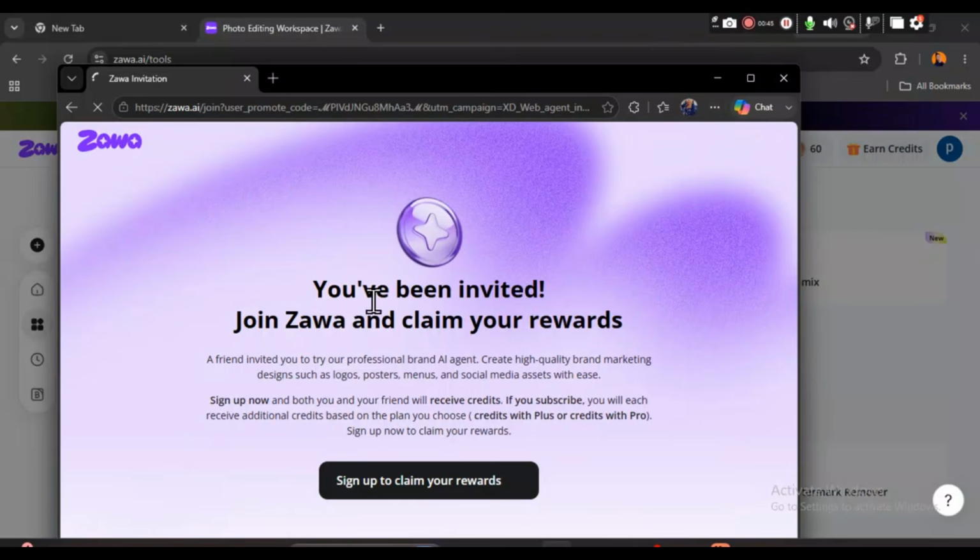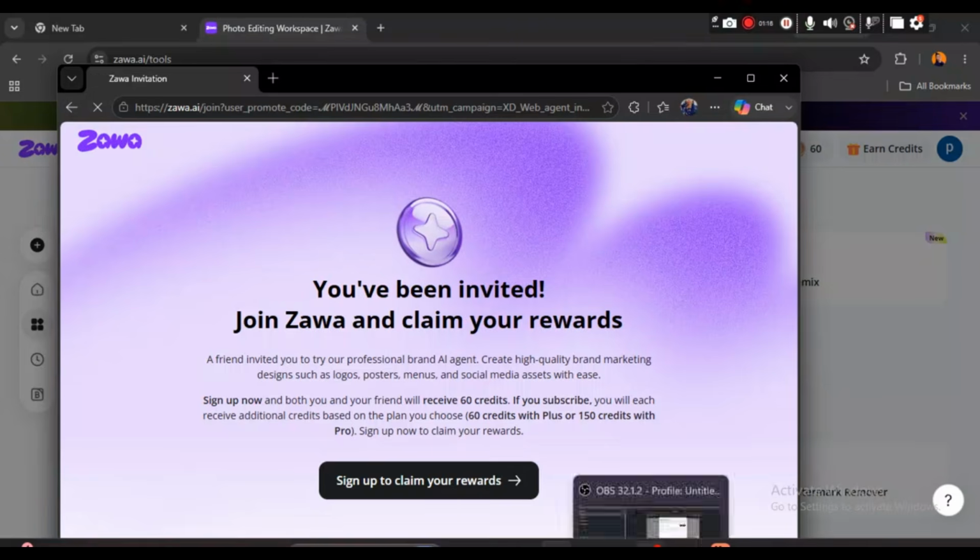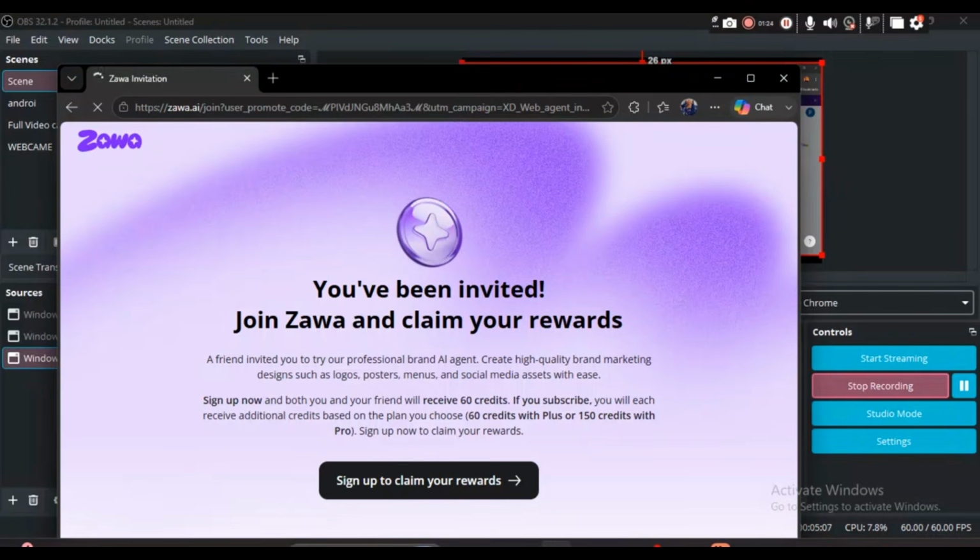So once you open a new tab, you have been invited. Join Zawa and claim your reward. Once you do that, go ahead and sign up to claim your credit. At this point, you're not using the same email you've used on this Zawa platform. You're going to use a different email. So it's not going to be the same, because if it's the same, it will not work.